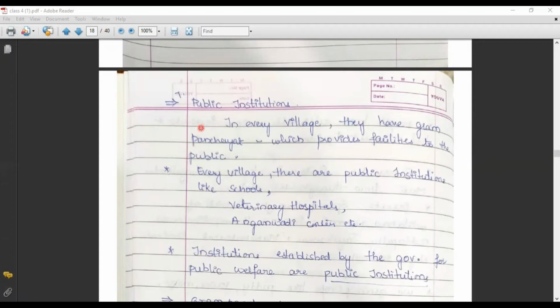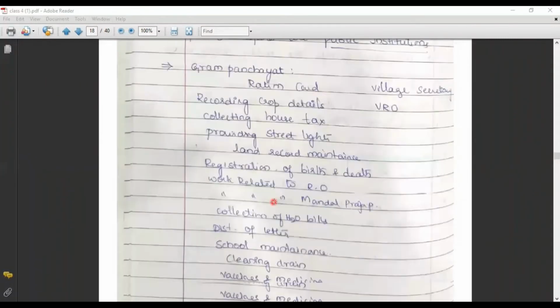Today we are going to learn about the remaining contents of class 4 EVS, that is from 7th unit to the last unit. Our 7th unit is public institutions. So what are public institutions? Public institutions are those which are established by the government for the public welfare. Some of the public institutions are schools, veterinary hospitals and Anganwadi centers. So these are the different public institutions.